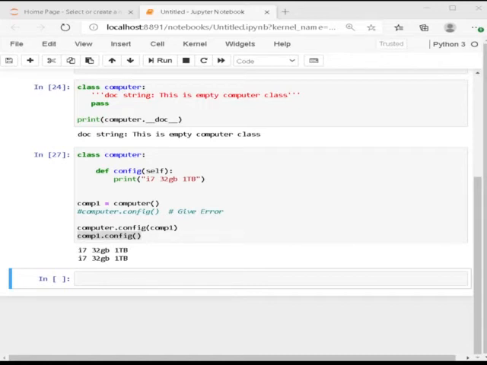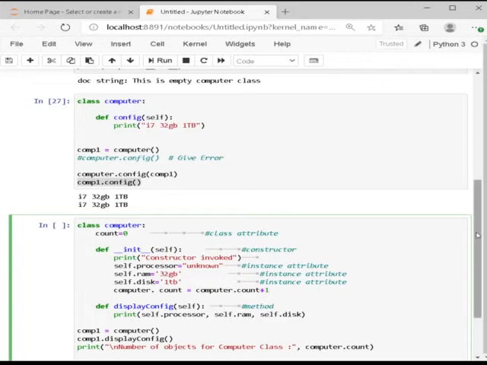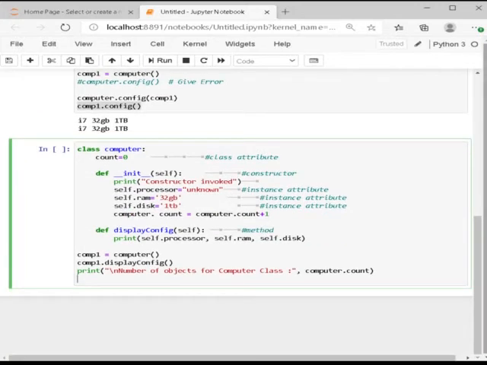The following class computer includes attributes, a constructor, instance attributes, and methods. Let me show an example. Here I created a class named computer, count equals 0. Here it's a class attribute, meaning it's a class variable.